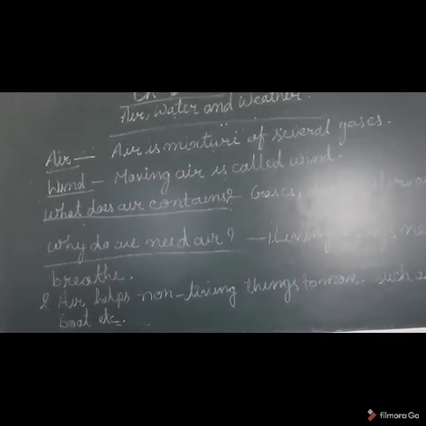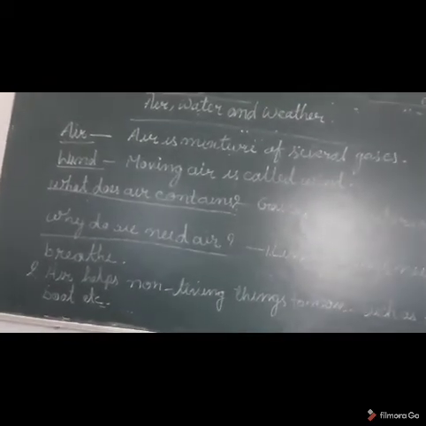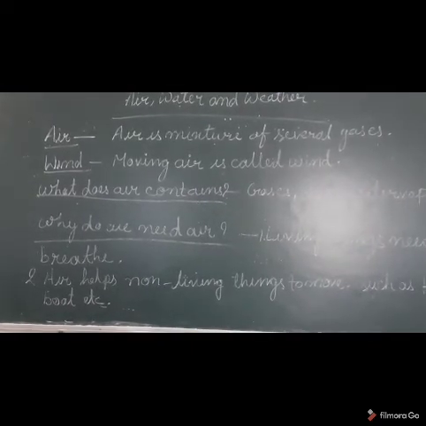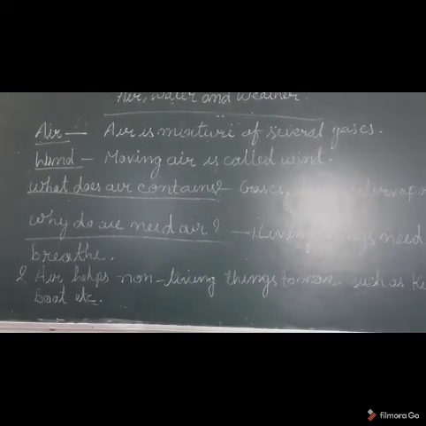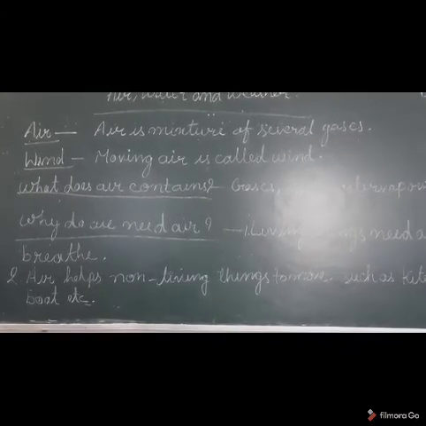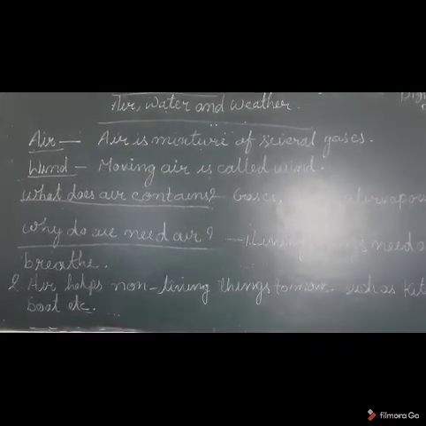Therefore all living organisms need air to live, and air helps non-living things to move from one place to another, such as a kite. We fly a kite when there is air. We sail a boat when there is air.